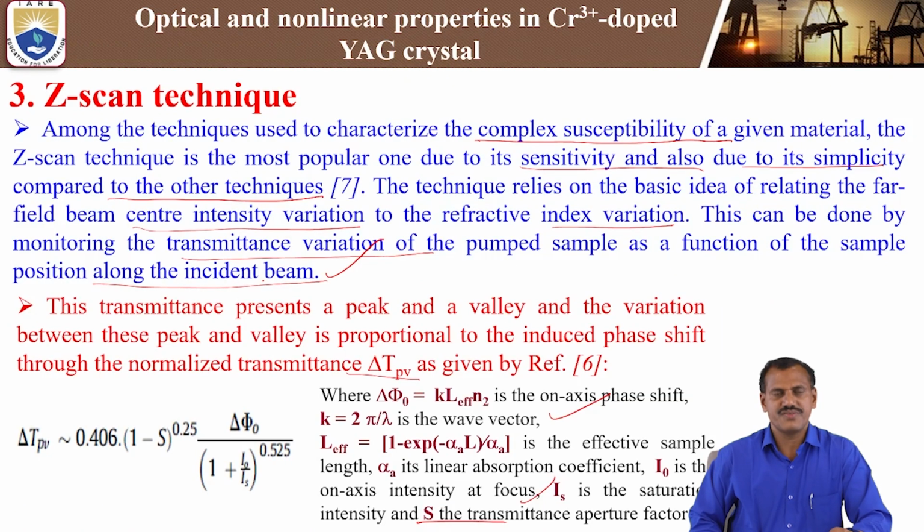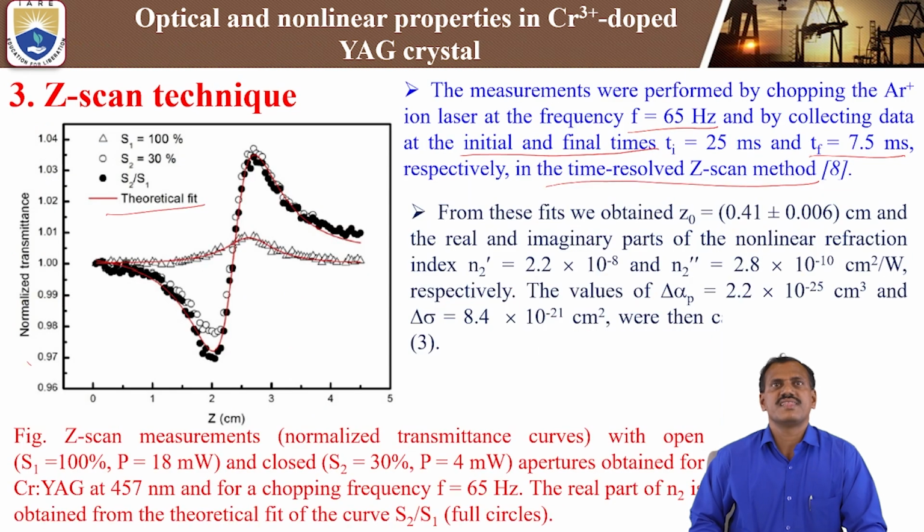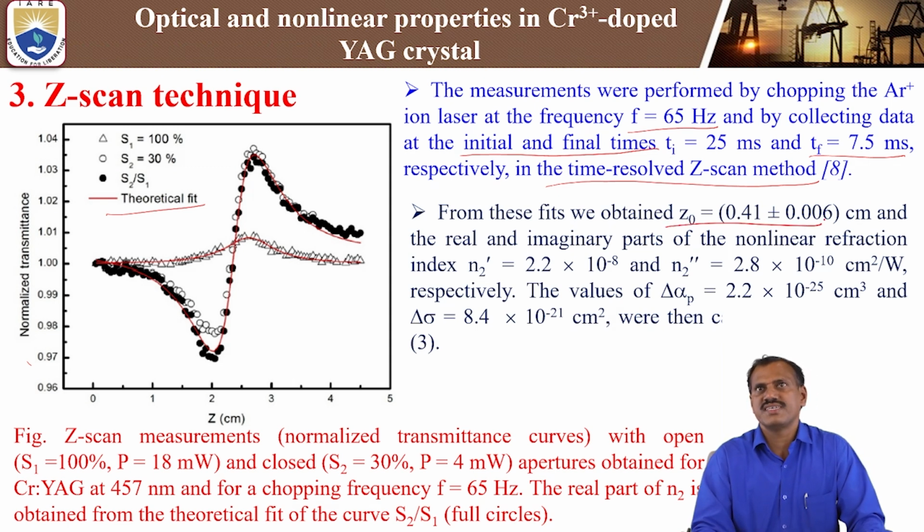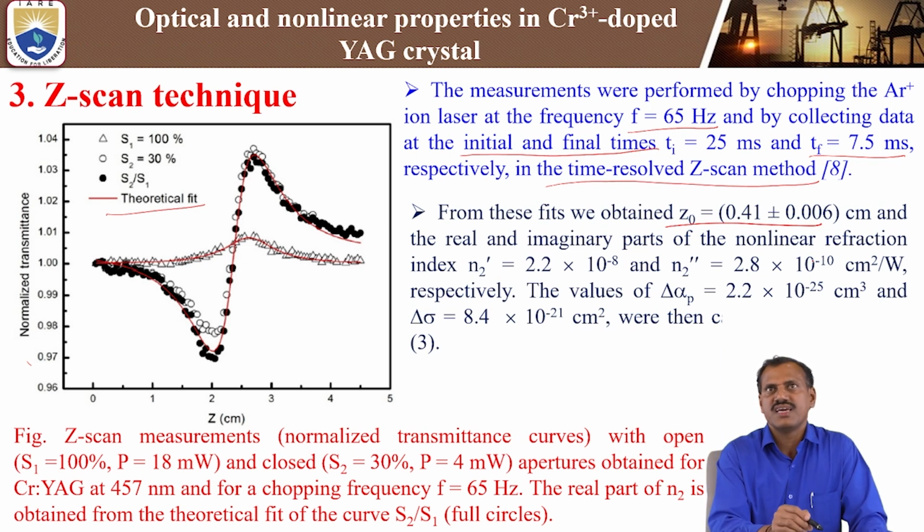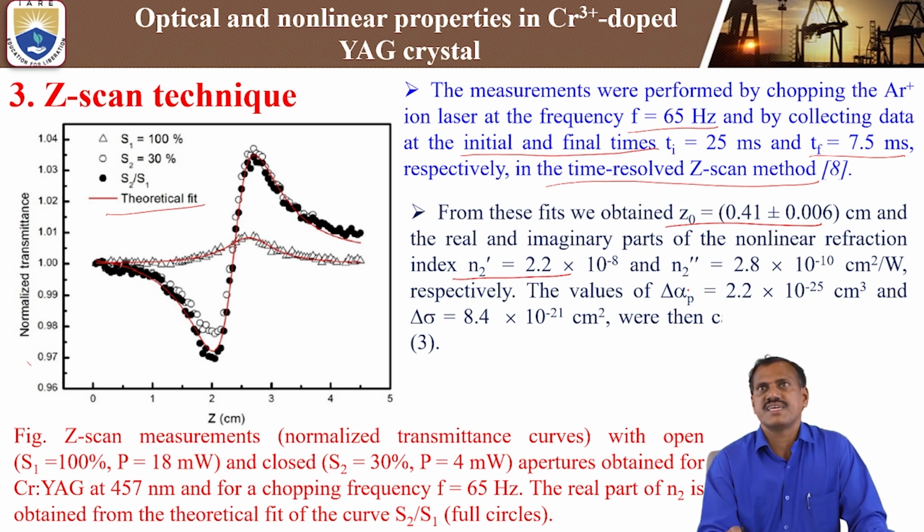So S2 by S1 we calculate theoretically, by using the above equation and fitting it, we get the theoretical fit. By using that fit, we calculate the Z naught value, here 0.41. That is the diffraction length of our chromium 3 plus sample, Z naught is 0.41 centimeter. Using the formula, we calculate the real and imaginary parts of the non-linear refractive index. N2 dash, the real part, is 2.2 into 10 power of minus 8, and the imaginary part N2 double dash is 2.8 into 10 power of minus 8 centimeter square by watt.